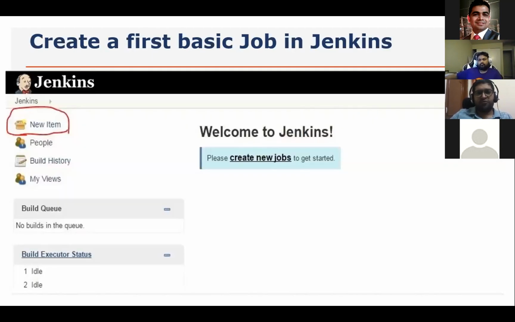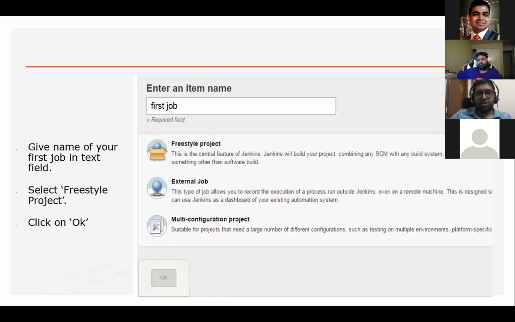Now, after successful installation, this would be your first page to create our basic job in Jenkins. So till here, we have seen in today's demonstration how we install Jenkins on our local system. After this, you can enter your item name. Item name means the name of your first job. Select Freestyle project here and click on OK.